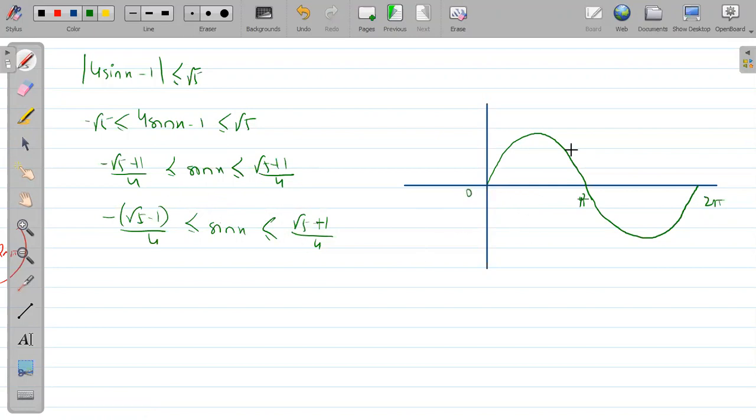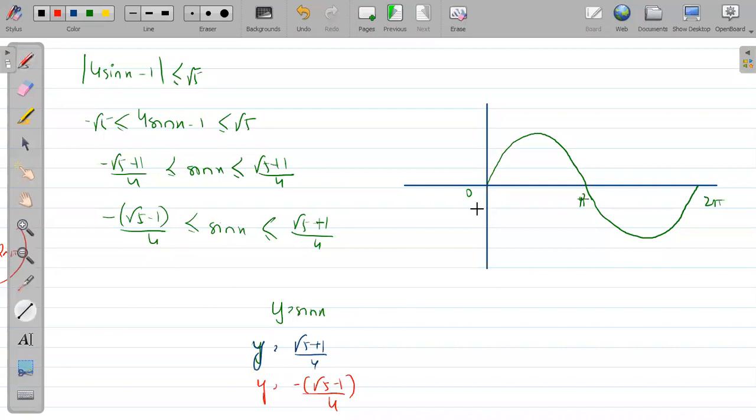This is the graph of y equal to sin x. I have drawn. Now graph of y equal to root 5 plus 1 by 4 is a straight line. Now y equal to, let me change the color of the pen, and I am getting what? Y equal to minus of root 5 minus 1 by 4. It is positive, it is negative, obviously.